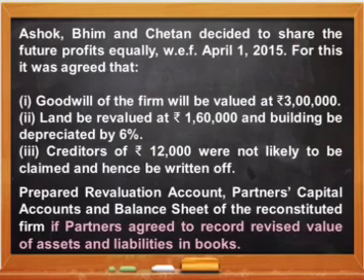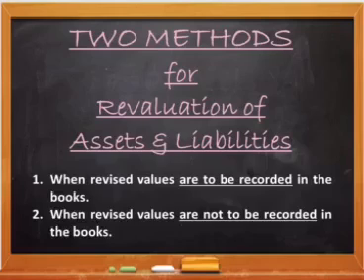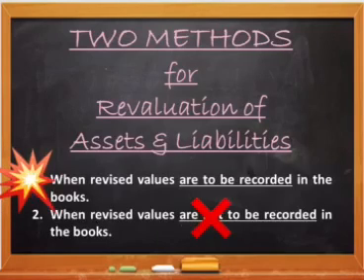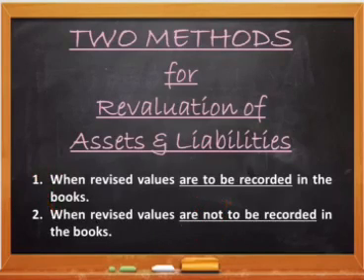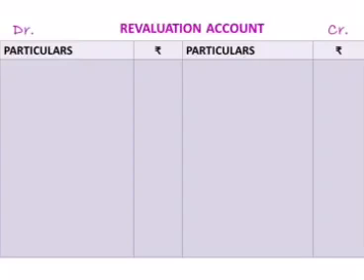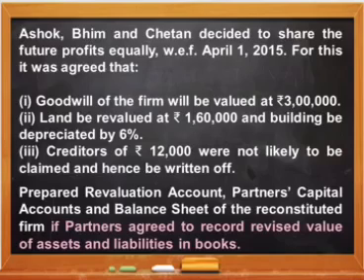I hope you remember in the initial video it was said that there are two methods to revalue assets and liability. We are still doing the first method when the revised values are to be recorded in the books. So in that case, what do we do? We prepare revaluation account. So in the question, adjustment number 2 and 3 are for revaluation purpose. Let's look into it now.